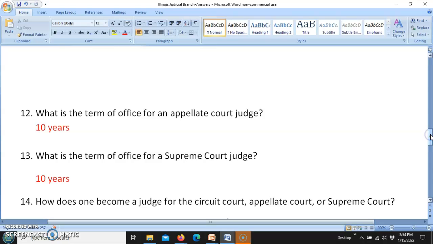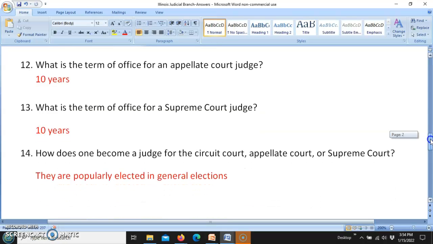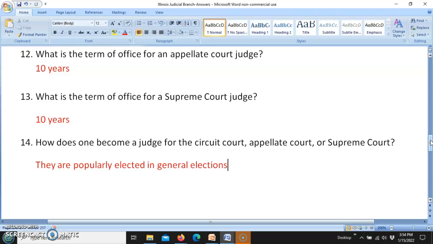How does one become a judge for the circuit court, the appellate court, or the Supreme Court? Those judges are all popularly elected, so they have to actually run in an election. When we go to vote in the general election, quite often there are judges on the ballot, and we vote for the judges in the general election, just as we vote for our representatives in the General Assembly.